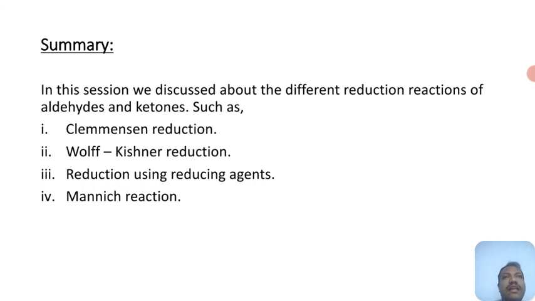As I said earlier, if you use aldehydes you get primary alcohols, if you use ketones you get secondary alcohols. I also stressed that lithium aluminum hydride is a strong reducing agent. It reduces the aldehyde group as well as ester, carboxylic acid group, amides and other derivative groups, whereas sodium borohydride selectively reduces only the aldehydic or ketonic group. And at last we saw the Mannich reaction.